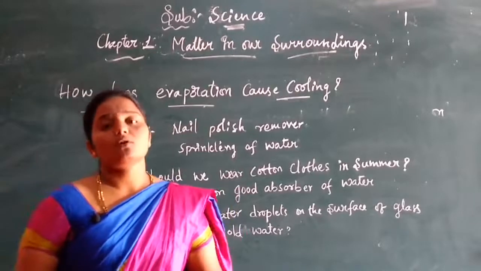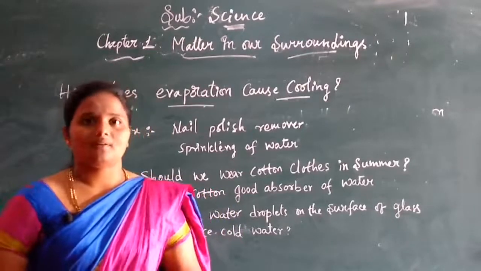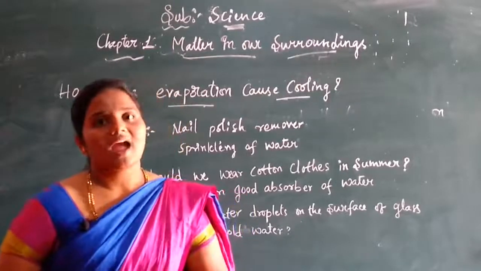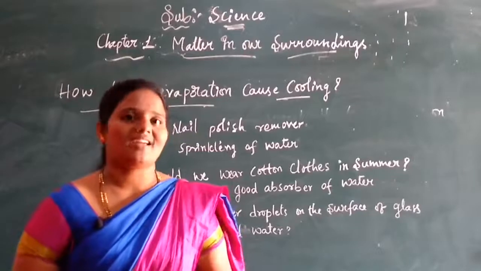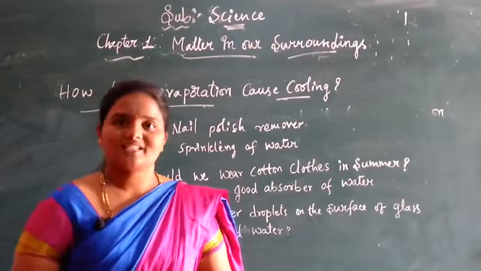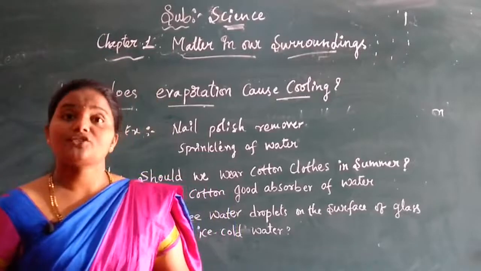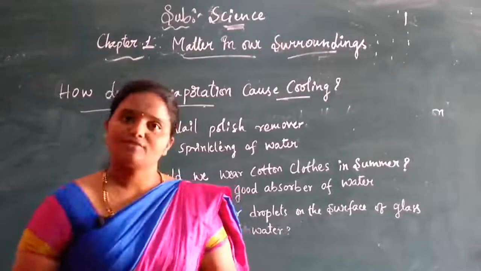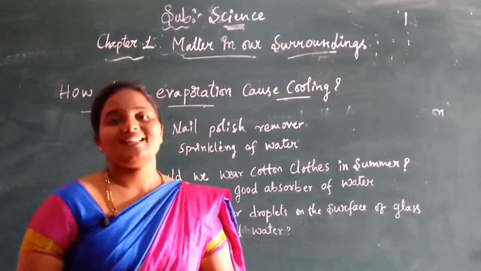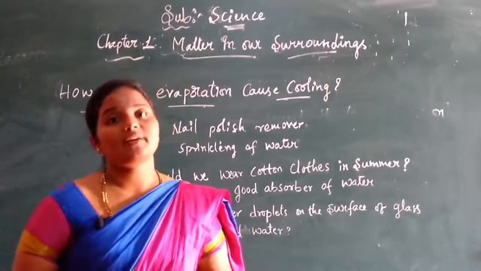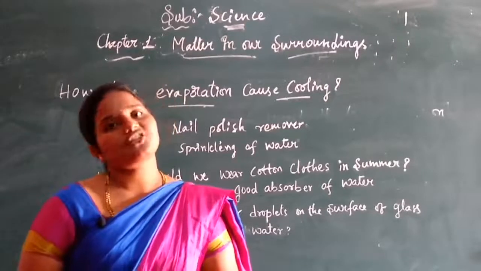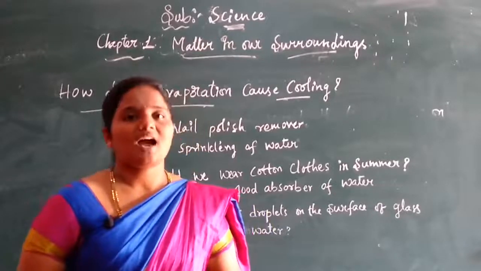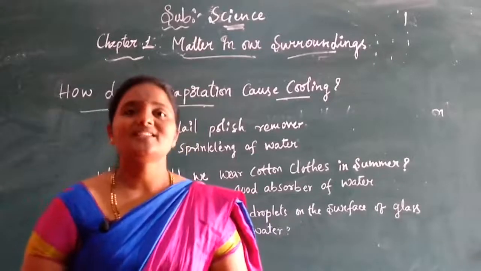Now we will recall all the things we learned in this chapter. What is meant by matter? It's a property of an atom which is present everywhere. It exists in 3 different states, isn't it? Then the change of matter also we have observed, which means one state to another state conversion we have seen here, isn't it? Then sublimation, evaporation, latent heat of vaporization, latent heat of fusion, all such different concepts and very interesting things we learned in this chapter.